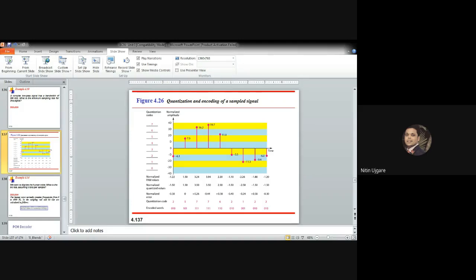The higher the sampling rate, the lower the error. But the more zones, the more bits are required to encode the sample. Remember, we have just seen that if I want 8 quantization levels, then I need 3 bits. So if I increase the number of zones, then the number of bits required to encode that zone will also increase.